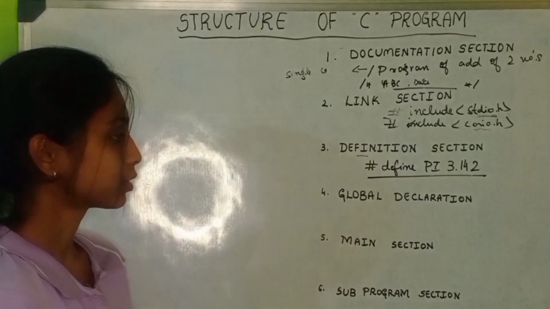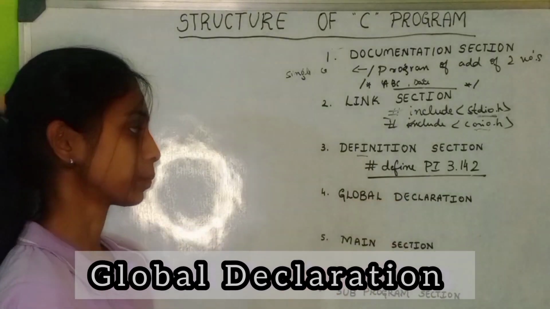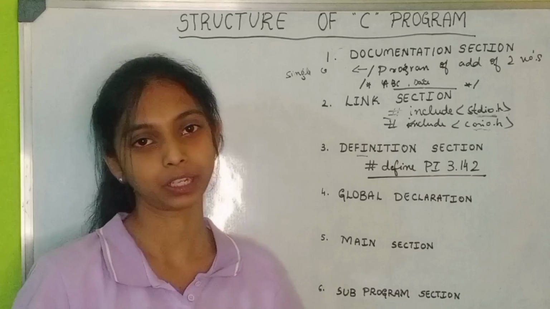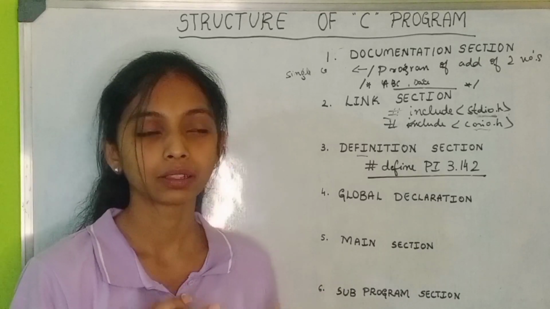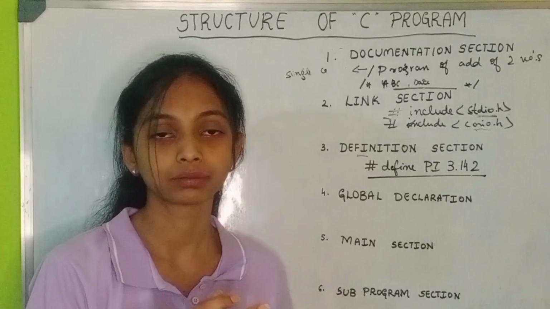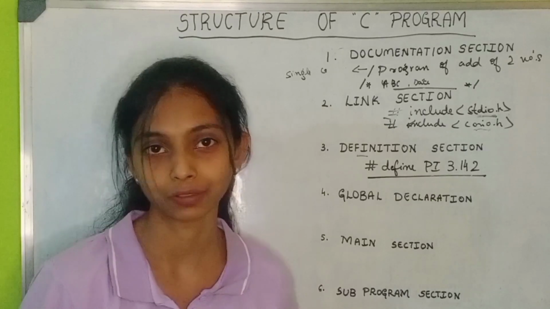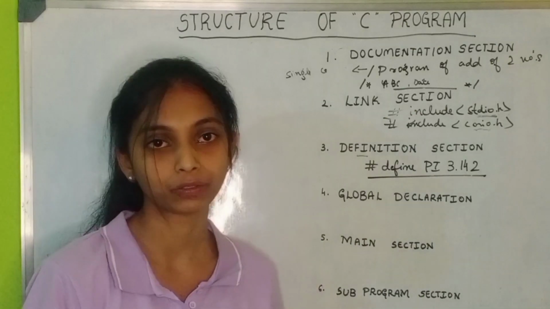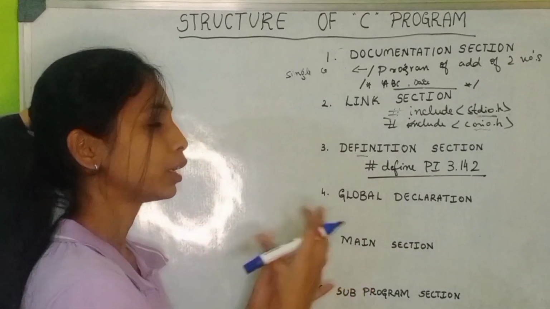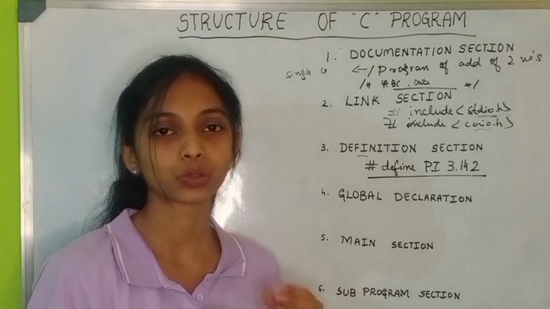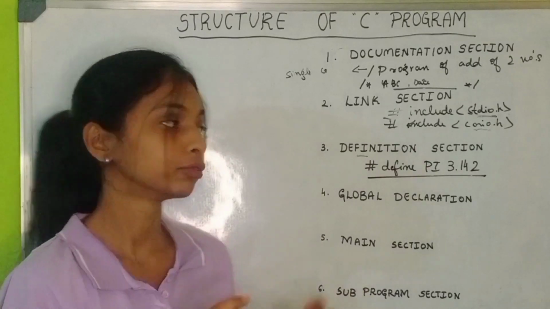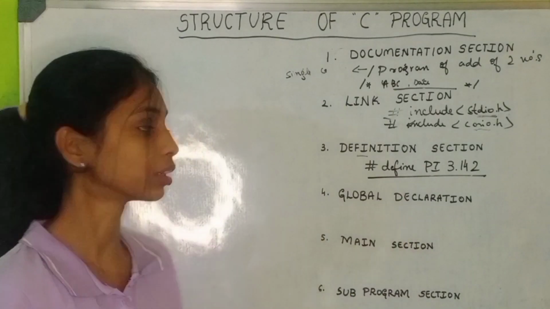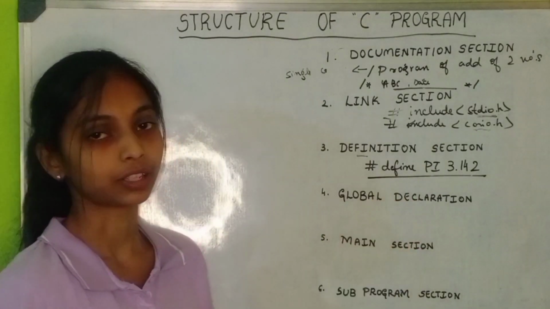Coming to the next section, the global declaration. What is this global declaration? We have two types of variables: local variables and global variables. Local variables are declared within a function. This global declaration is something that we declare before the main function. Whenever you want to repeat the same process again and again, the variable value declared before the main function can fetch the values and give you the result. That is why we use this global declaration.